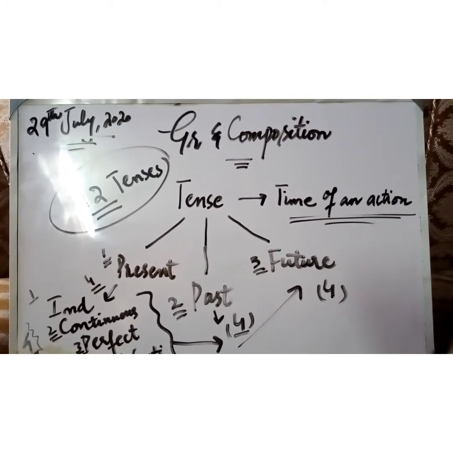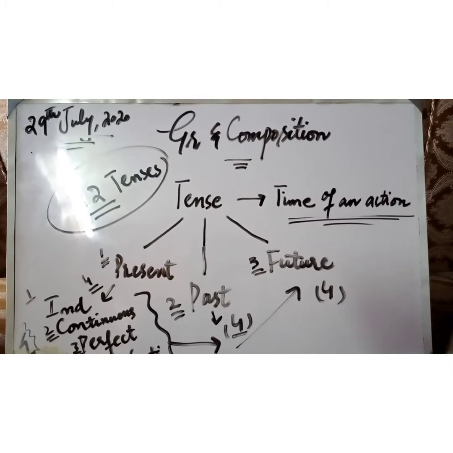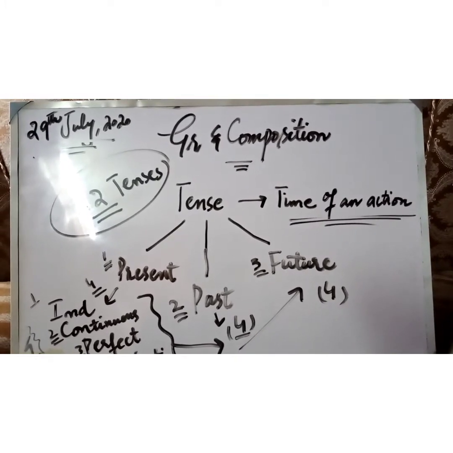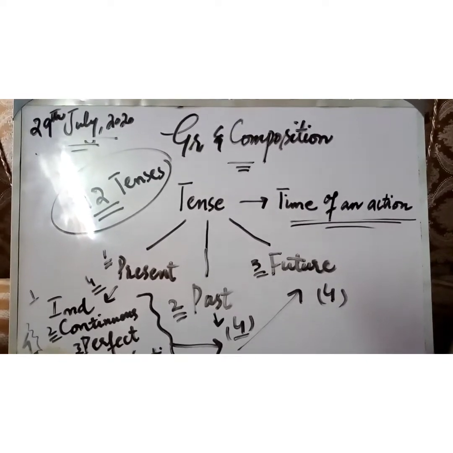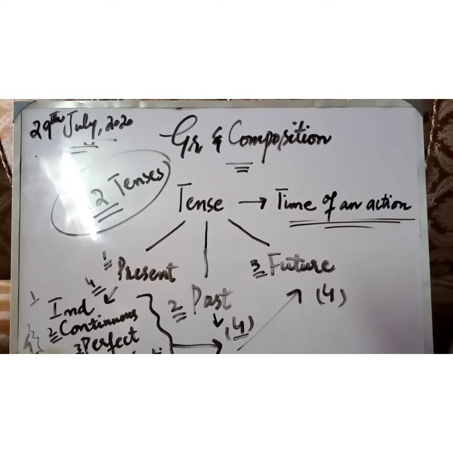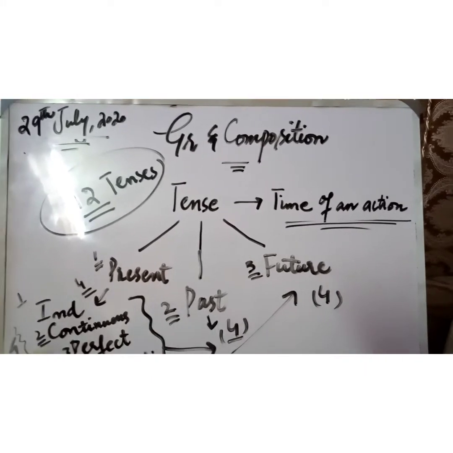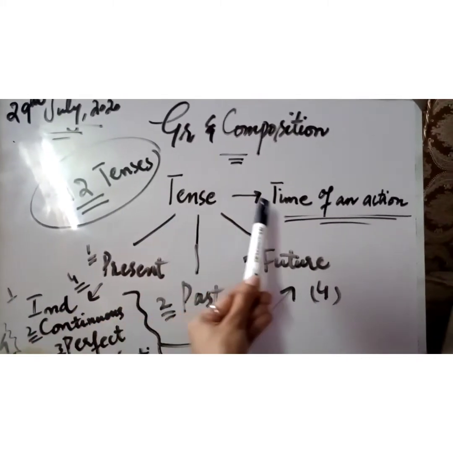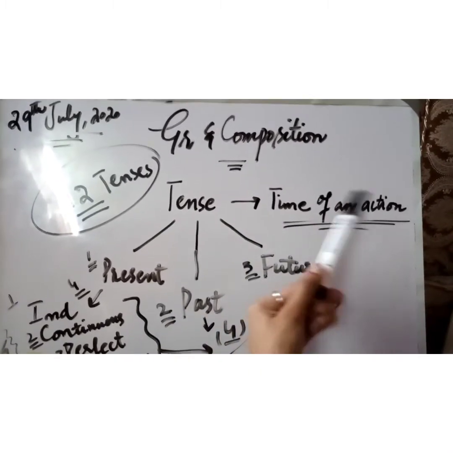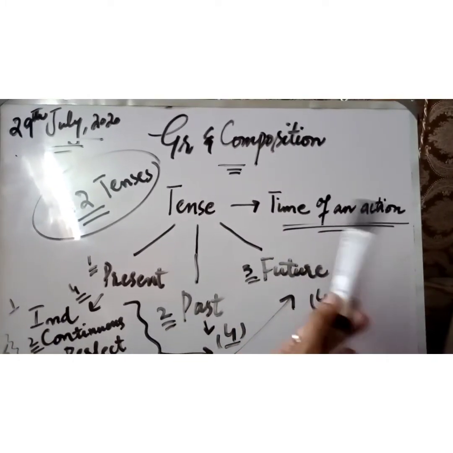Now we are jumping towards our main tenses. Actually, first of all, you must know what a tense is. A tense, in any sentence, is the time of an action. When you are reading a sentence, the tense is the time of an action in which that subject or the person is doing that work.